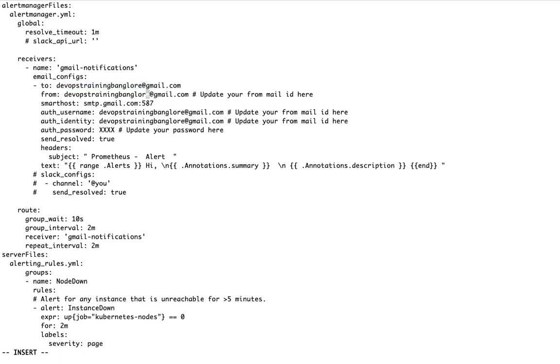And from mail ID, I want to... this is my from mail ID. So let me update this. This is like username and identity, basically your from mail ID only.